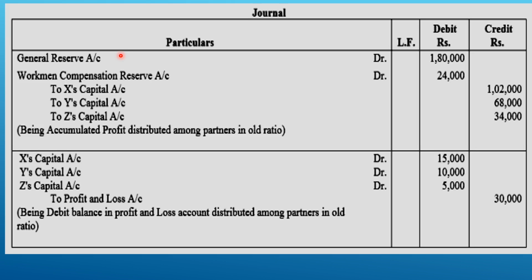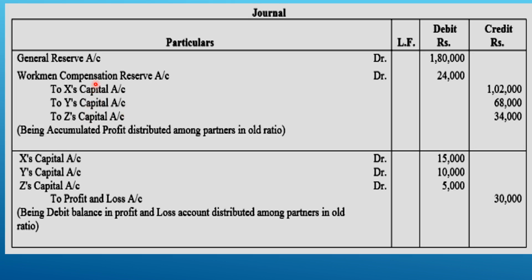All the liability side items show credit balances, so when you close them you have to make the opposite: a credit balance you make debit. So we debit general reserve, which was earlier a credit balance, meaning it is cancelled. General reserve is now zero, and workman compensation reserve also shows zero balance in the new balance sheet.